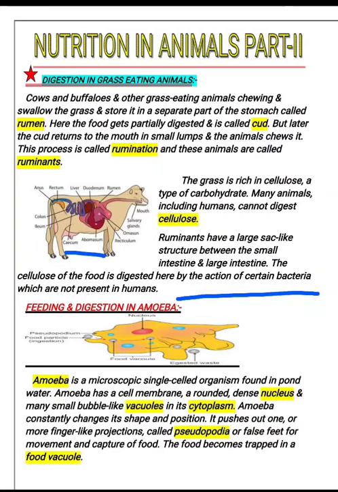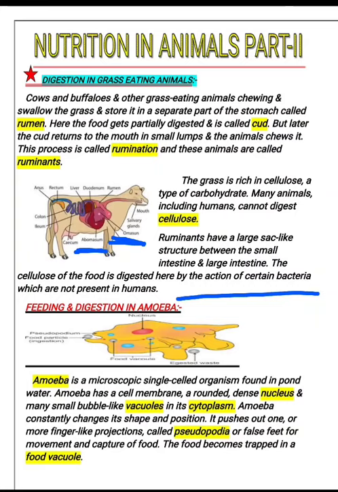abomasum. Okay, abomasum, actually the abomasum is the fourth stomach of a ruminant, which receives food from the omasum, and the omasum passes it to the small intestine. Here the food comes from the omasum. This one is omasum, and after that enters into the abomasum. This one is the fourth stomach of the ruminants.